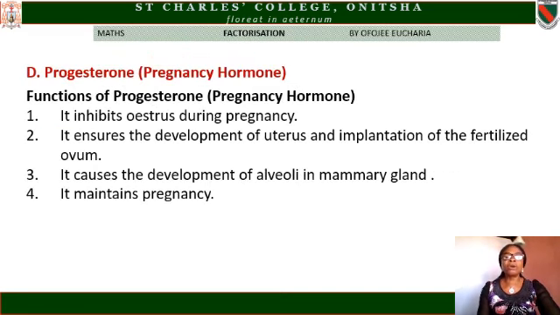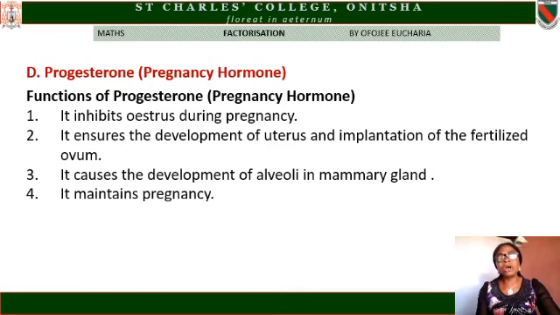Another female reproductive hormone is progesterone. Progesterone can also be called the pregnancy hormone. The functions are, number one, it inhibits oestrus during pregnancy. Oestrus is another name for heat period in farm animals. It inhibits it in the sense that it does not allow the animal to be on heat during pregnancy.